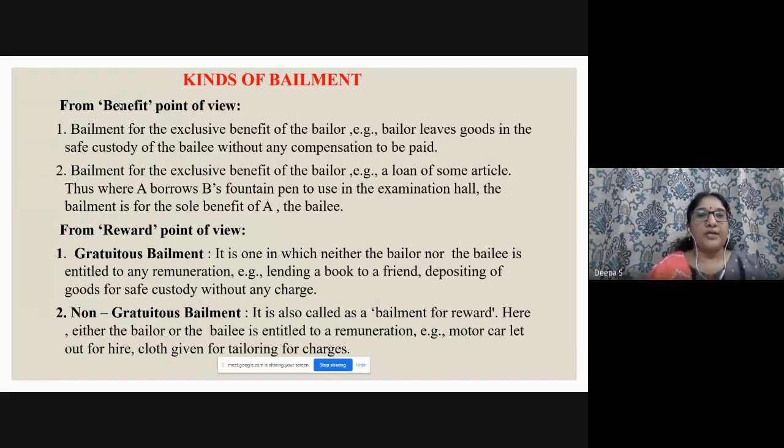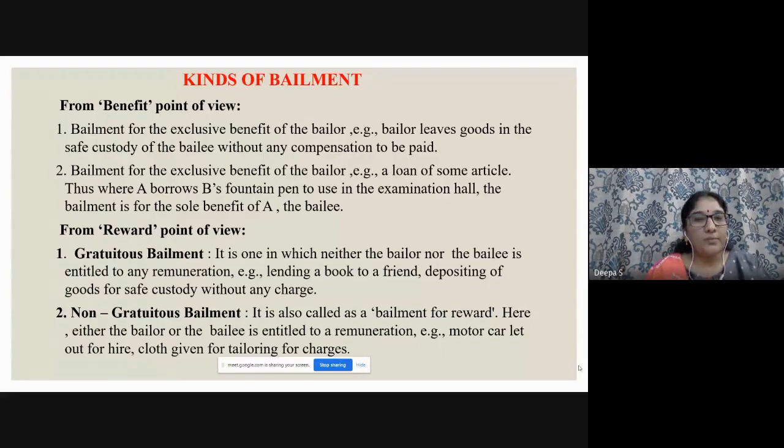There are two types, right? So kinds of bailment from the benefit point of view and the reward point of view. From the benefit point of view, there is bailment for the exclusive benefit of the bailer. Example, the bailer leaves goods in the safe custody of the bailee without any compensation to be paid, right? So bailment for the exclusive benefit. Again, an example, a loan of some article. Thus, when A borrows B's fountain pen to use in the examination hall, the bailment is for the sole benefit of A, right? So some benefit, right? So on this purpose of benefit, we have to view the bailment.